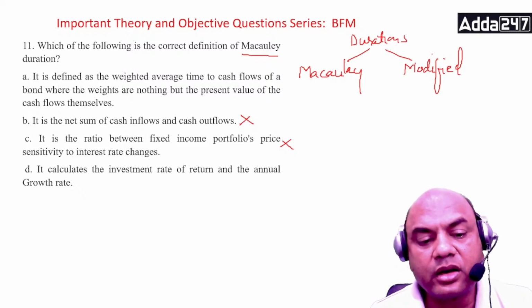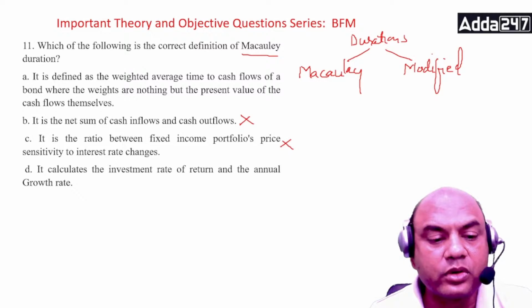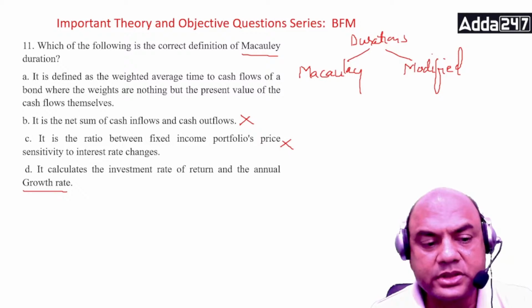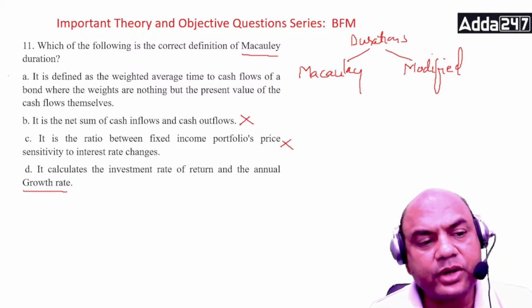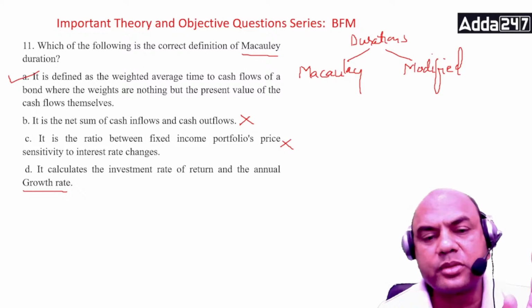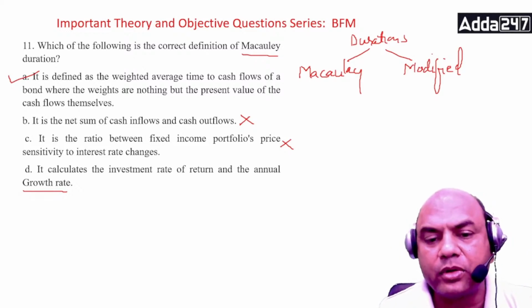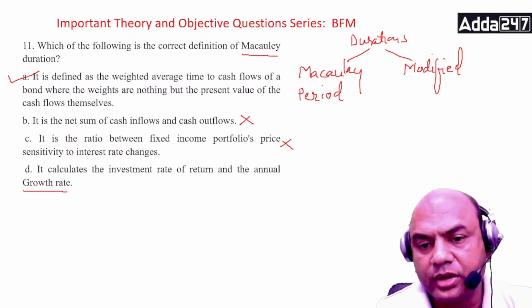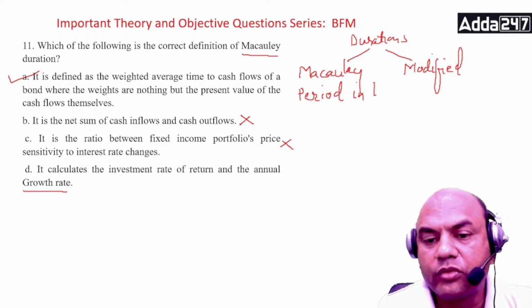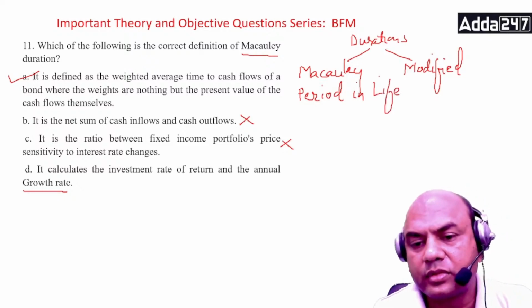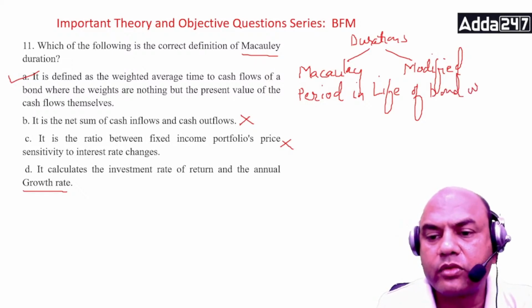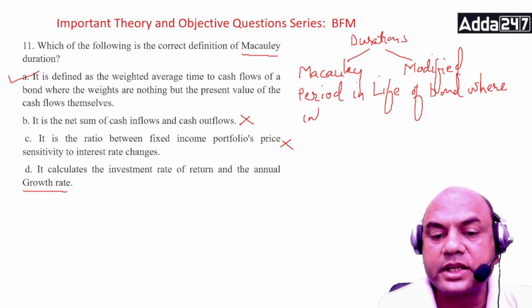Investment rate of return and annual growth rate? No, it does not calculate the growth rate at all. It never calculates the growth rate. It is basically this weighted average. Here, firstly understand what is Macaulay. Macaulay means that period in the life of the bond where the interest rate risk is zeroized.